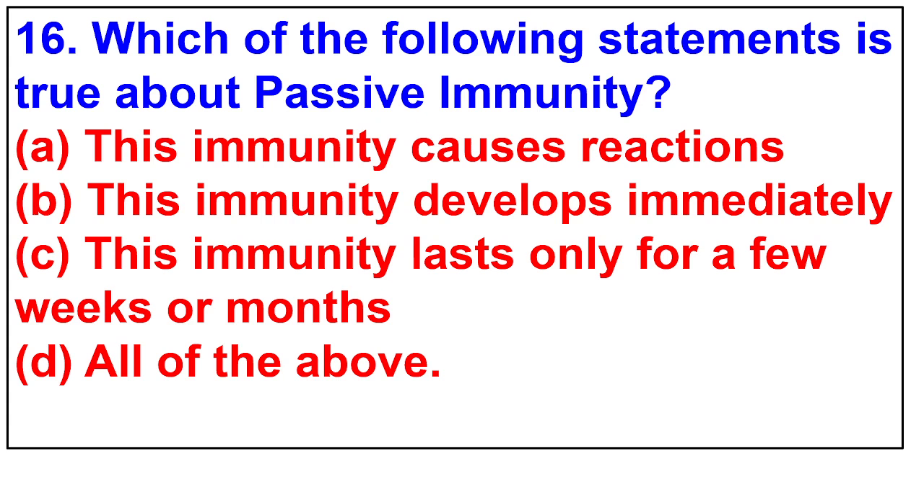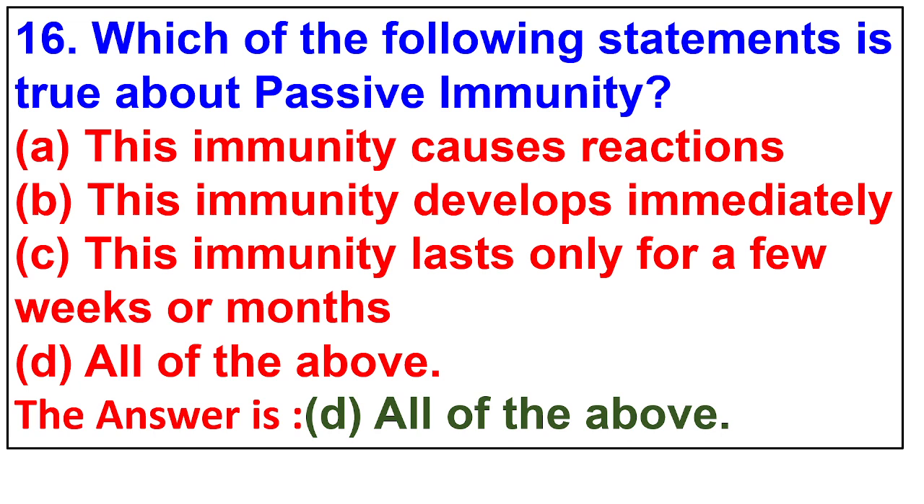16. Which of the following statements is true about passive immunity? This immunity causes reactions. This immunity develops immediately. This immunity lasts only for a few weeks or months. All of the above. The answer is all of the above.